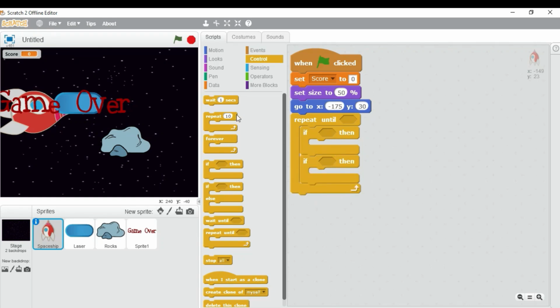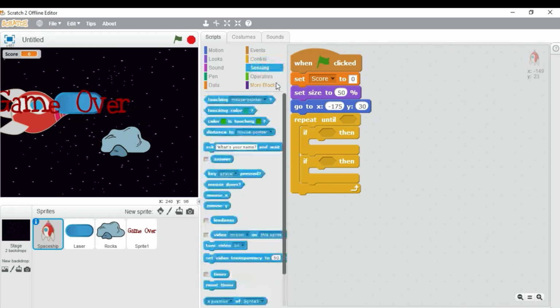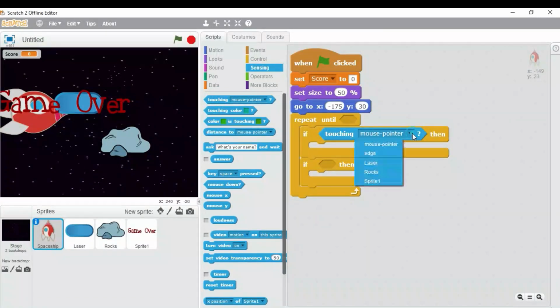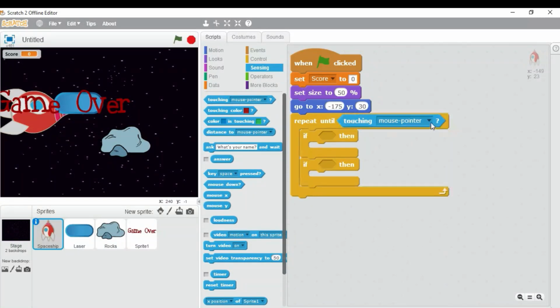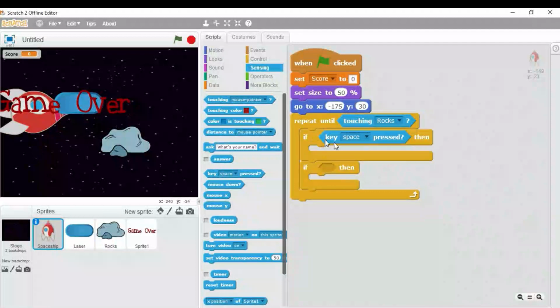So come over here on the sensing block menu and drag this touching block over here and change it to rocks. Drag this touching block over here and put it with repeat until and change the value to rocks. Then we need to bring if key pressed.